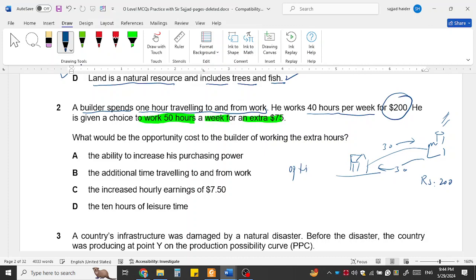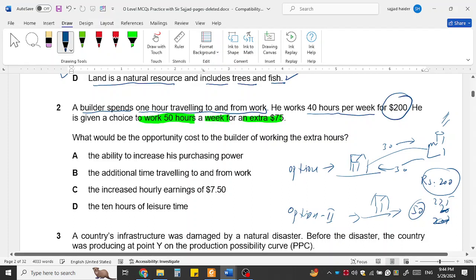Earlier, in option 1, he is earning $200 but is also involved in traveling. But now in option 2, he is living nearby, not far away, and he will work 50 hours. He will not have to travel a lot and he will earn more revenue, $275. So when he chooses option 2, he is having the opportunity.